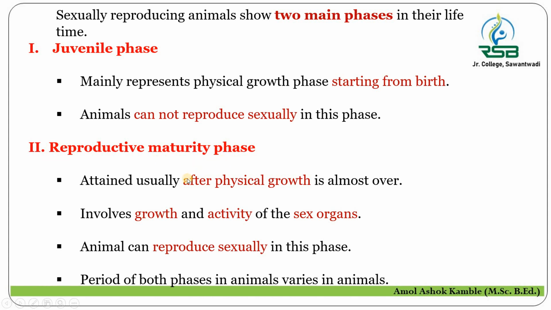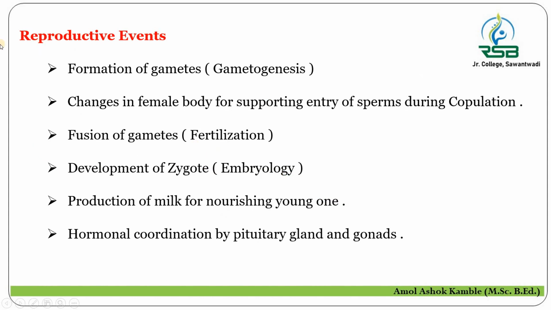So there are two main phases in the life of sexually reproducing animals, the juvenile phase and the reproductive maturity phase. Then let us come towards the next part, that is the reproductive events in sexually reproducing organisms or animals.